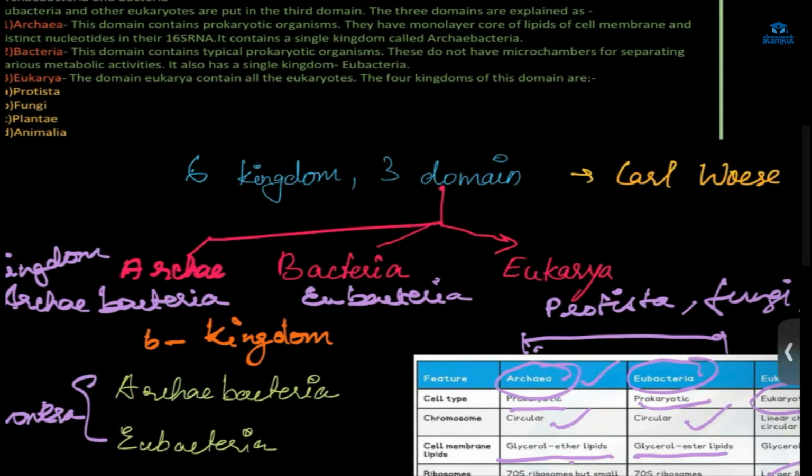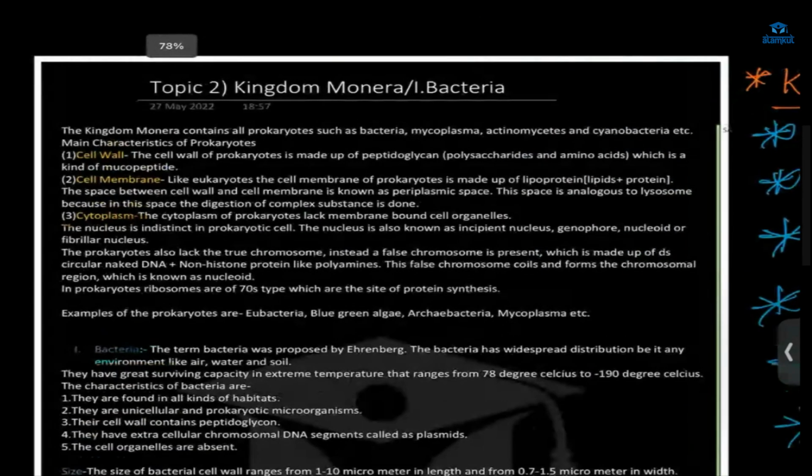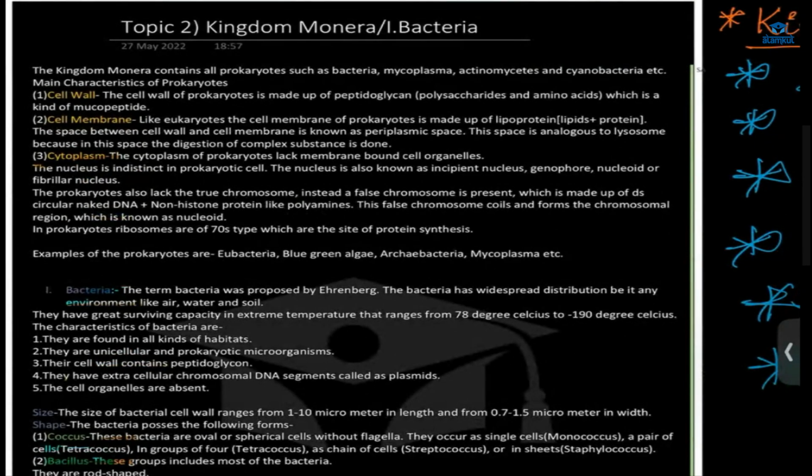Now we will learn about the first kingdom, that is our kingdom Monera. This kingdom, what does it contain? It contains bacteria, mycoplasma, actinomycetes and cyanobacteria, and archaebacteria, under the five kingdom classification. And if we are talking about the six kingdom classification, archaebacteria will belong to another kingdom.